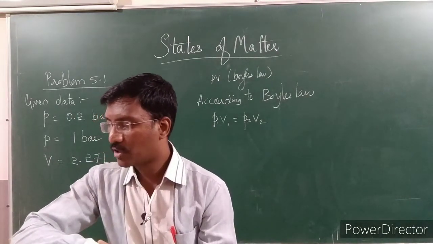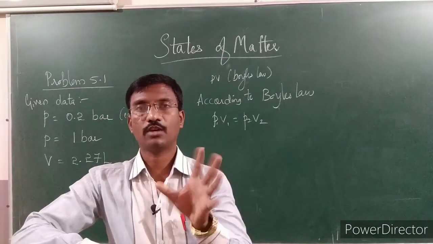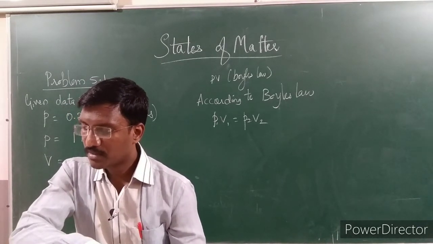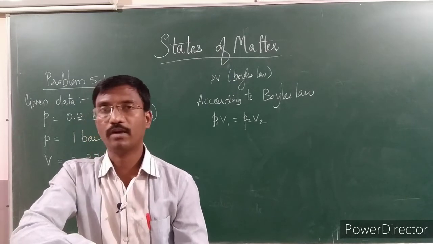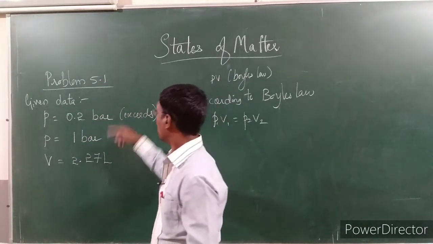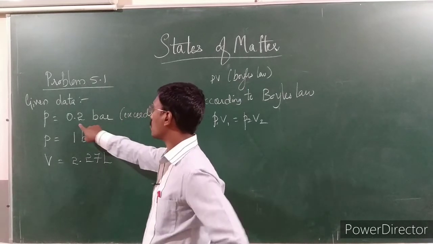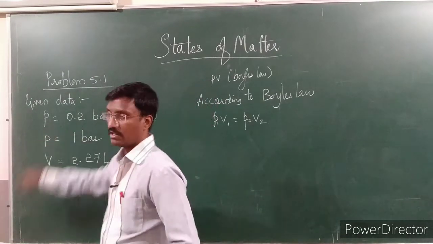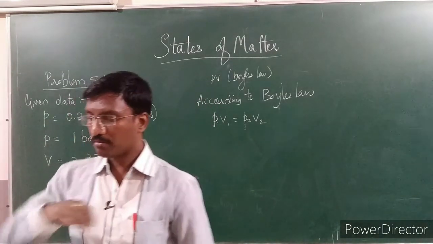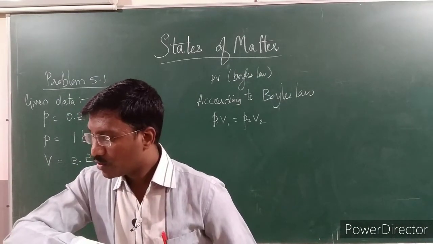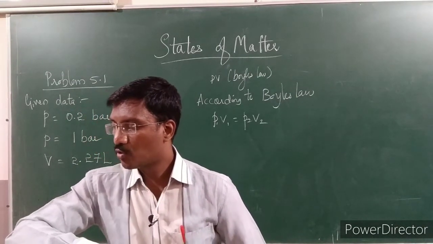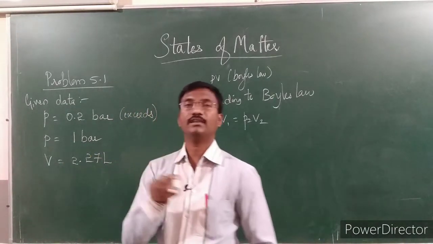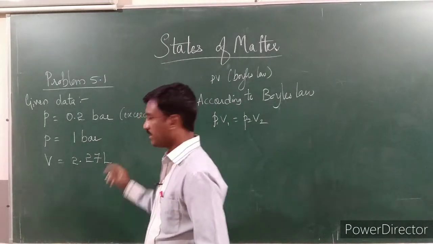A balloon is filled with hydrogen at room temperature. It will burst if the pressure exceeds 0.2 bar, meaning if the pressure is increased more than 0.2 bar, the balloon is going to be destroyed. If at 1 bar pressure the gas occupies 2.27 liter, that means when the pressure is 1 bar, the volume of the balloon is 2.27 liter.